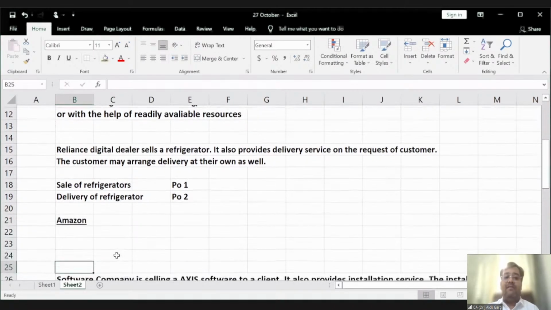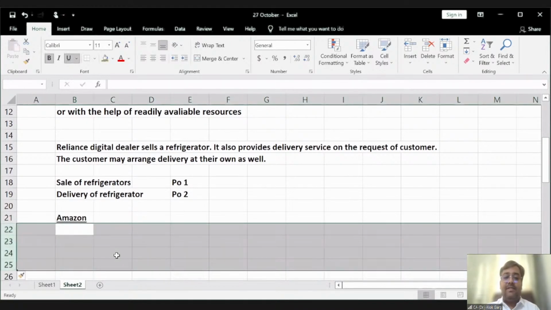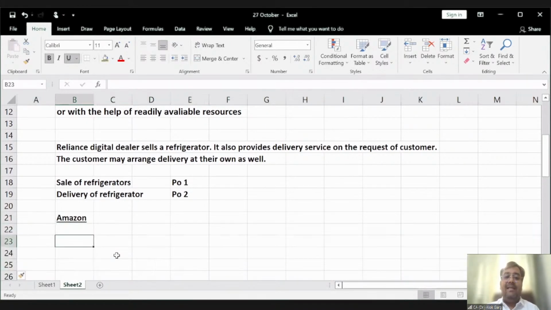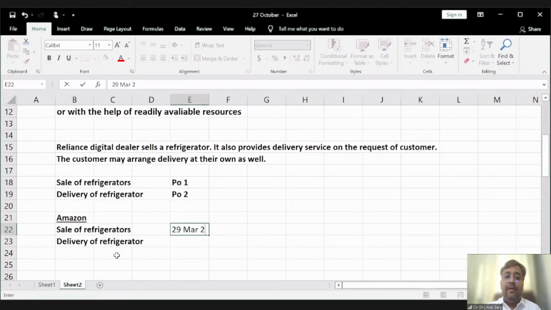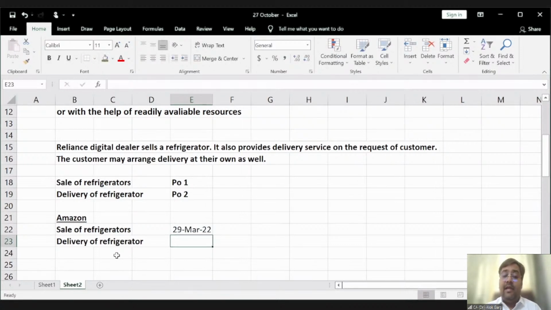But in case of Amazon, the same work is done by Amazon as well, right? Amazon is again selling a refrigerator and providing a delivery, right? And Amazon sold a refrigerator on, let's say, 29th March 22, and Amazon has delivered this refrigerator on 5th April 2022. Okay. Now the question arises: whether these two things, sale of refrigerator and delivery of refrigerator, are two separate performance obligations or a single performance obligation.